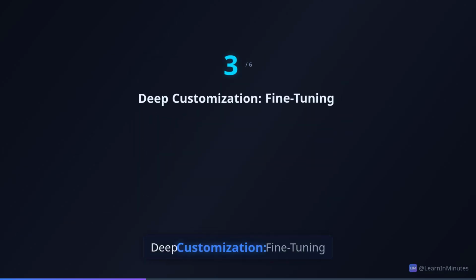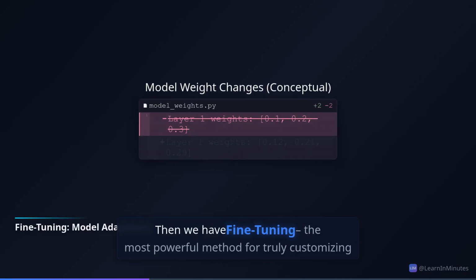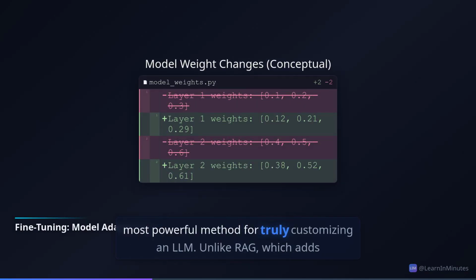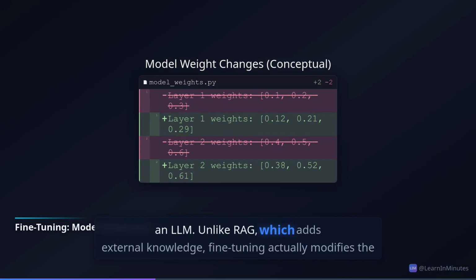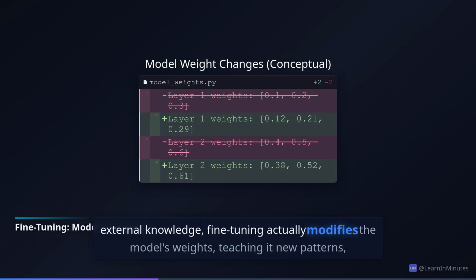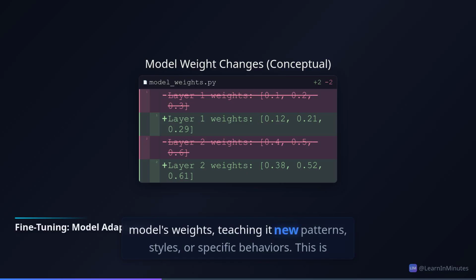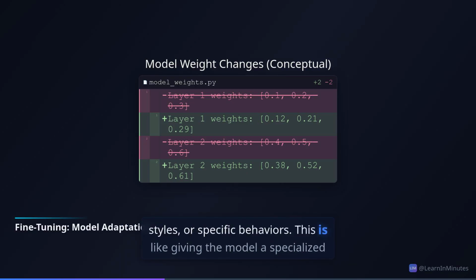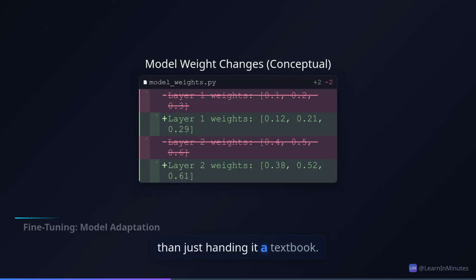Deep customization, fine-tuning. Then we have fine-tuning, the most powerful method for truly customizing an LLM. Unlike RAG, which adds external knowledge, fine-tuning actually modifies the model's weights, teaching it new patterns, styles, or specific behaviors. This is like giving the model a specialized education in a particular field rather than just handing it a textbook.